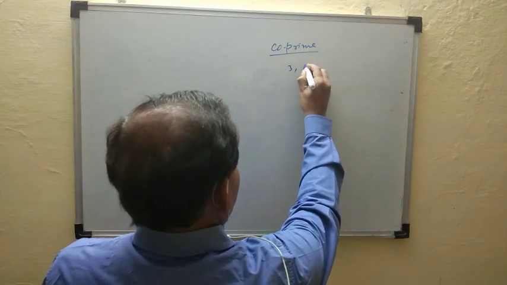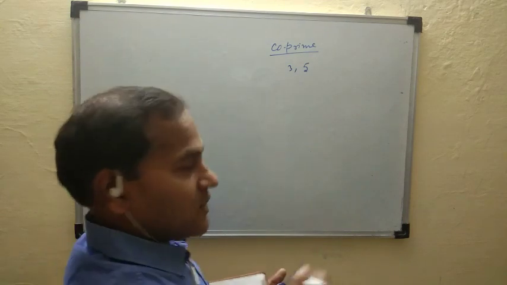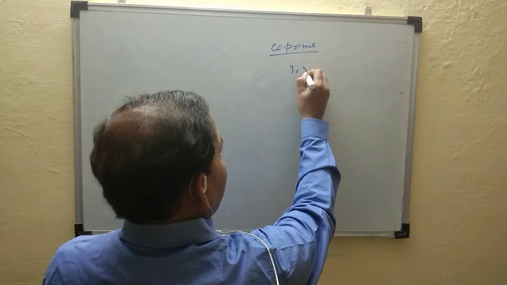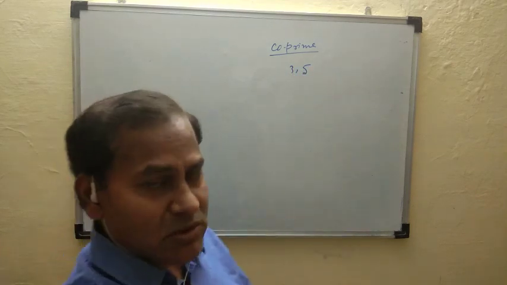Suppose we check 3 and 5. Check whether the two numbers 3 and 5 are co-prime or not.